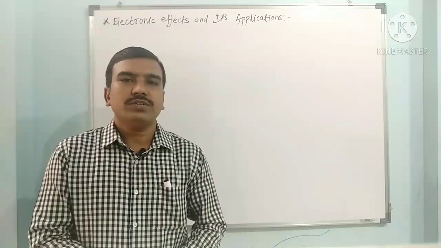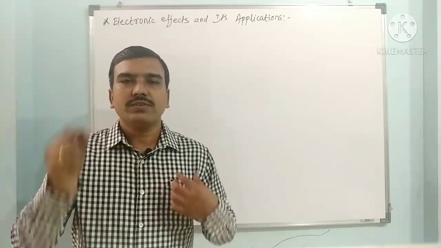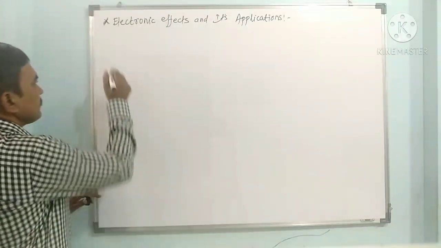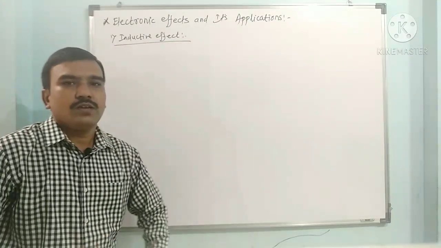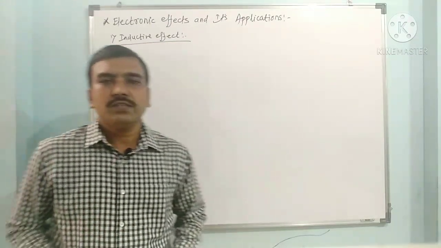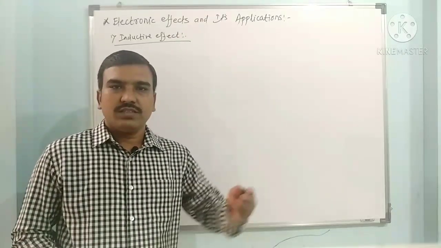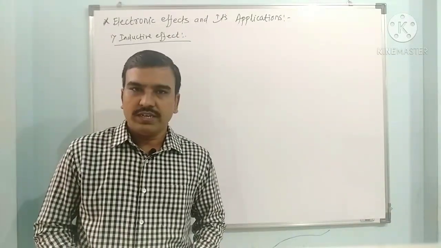So the first very important effect we are going to discuss now is the inductive effect. Now what is the inductive effect? This effect is also called the polarization effect. This polarizes a sigma covalent bond.